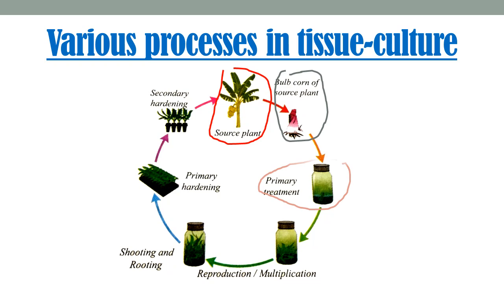This medium will provide the nutrients and energy necessary for the growing of that bulb corn or cell. This is the primary treatment, and after it the cell or tissue will start multiplying. Then the shooting and rooting system is developed, that means roots, stem and leaves start to develop. After that we have the primary hardening and then secondary hardening. So you can see how new plants develop from a single bulb corn. This is the technique of tissue culture.